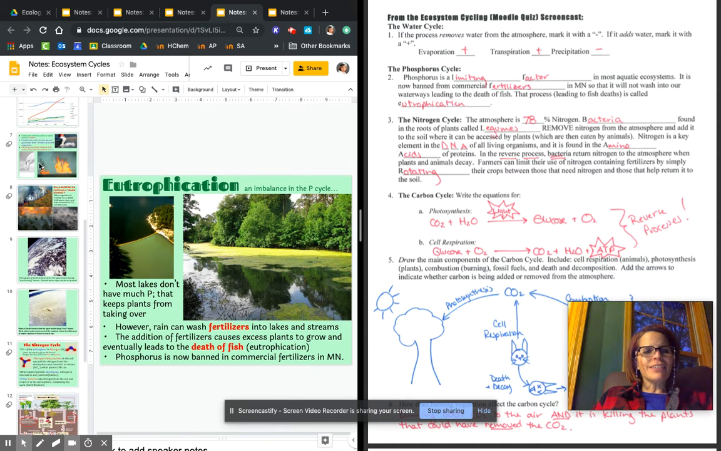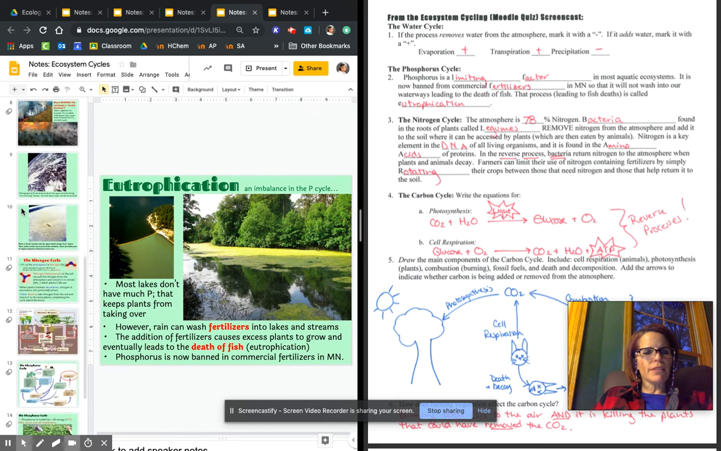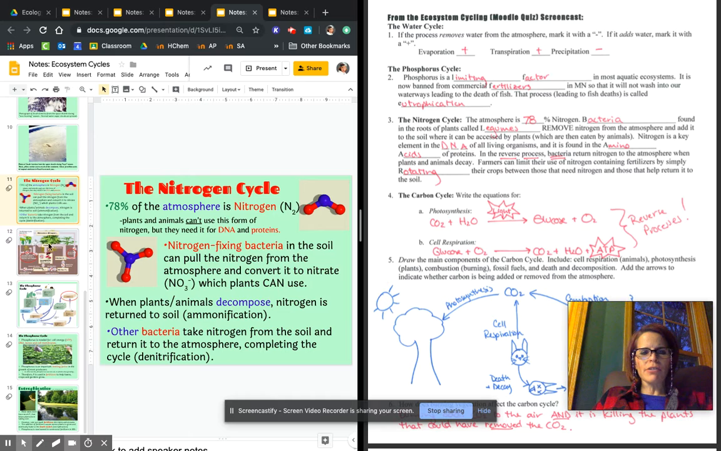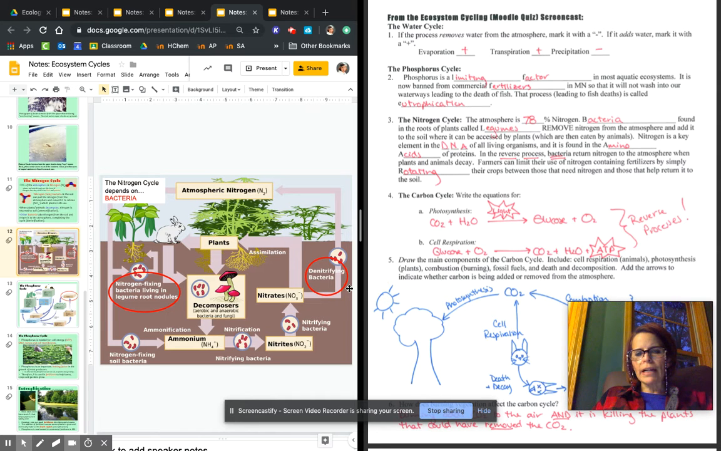All right, the next cycle on this list is the nitrogen cycle. Let me see if I can find it. The one thing I need you to know about the nitrogen cycle is the involvement of bacteria. Nitrogen is in the sky, and we desperately need nitrogen. The only things that can access the nitrogen in our atmosphere are bacteria that live in the roots of legumes. Legumes are plants like peas and beans and peanuts.